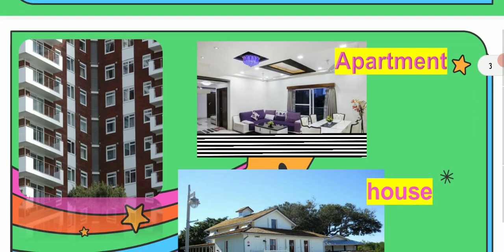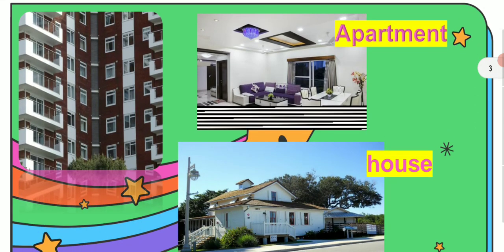So let's have here the difference between apartment and house. Apartment is a small place, okay, and you have neighbors. These neighbors can be above you and below you. An apartment is a small part of a block of flats, like in the photo.